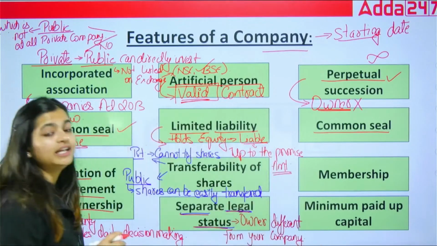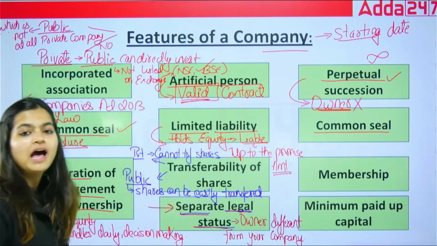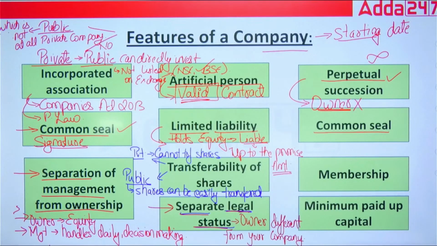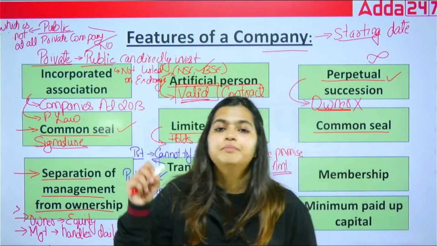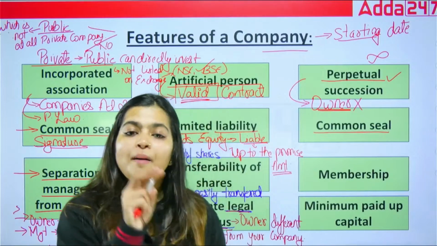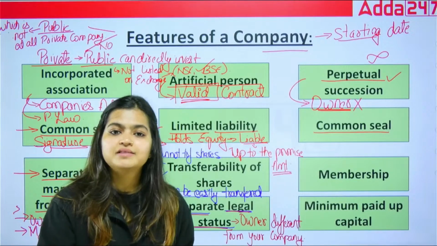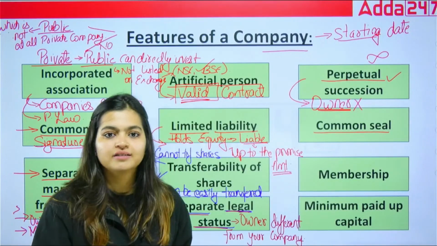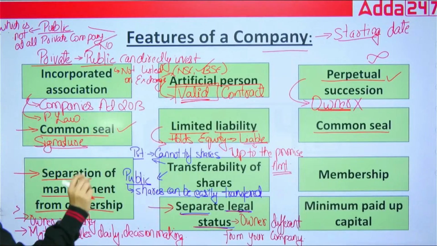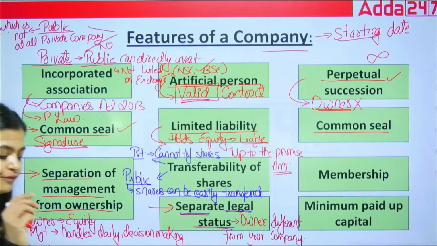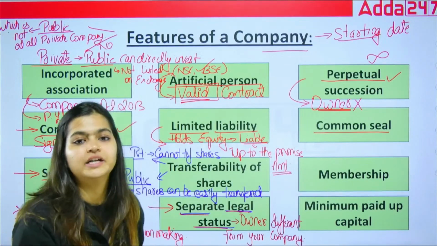So under the feature of a company, it is given as separate legal status. But under accounting concepts, it is given as the business entity concept. Remember, both are saying the same thing, that owners and the business company are totally different. But for companies we use the term separate legal status, and for the accounting concept we use the term business entity concept.